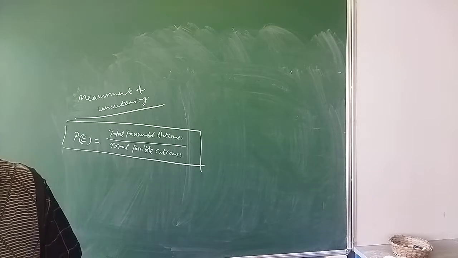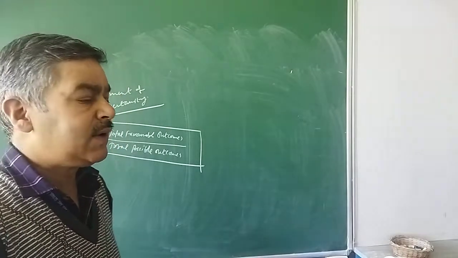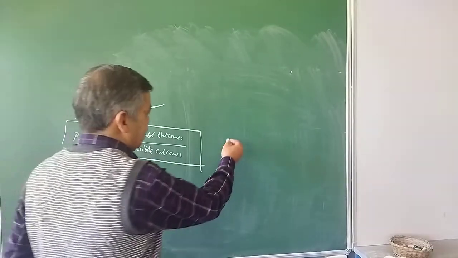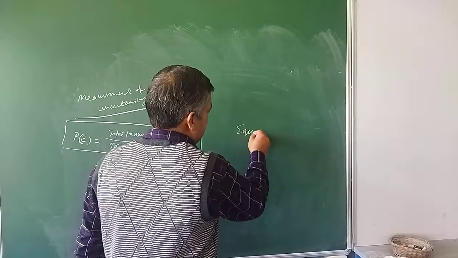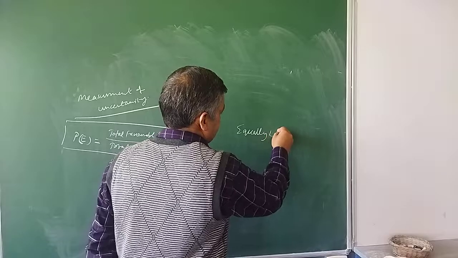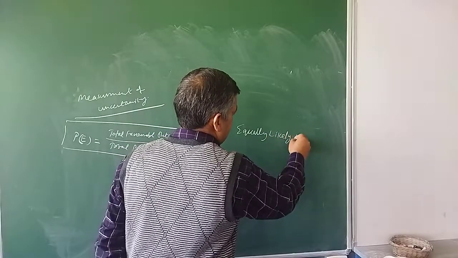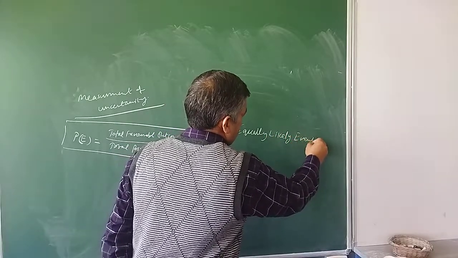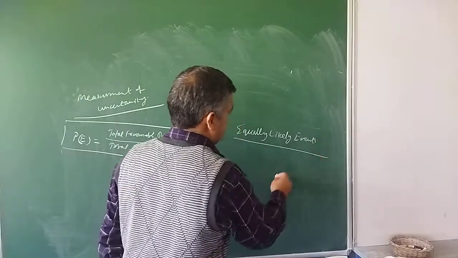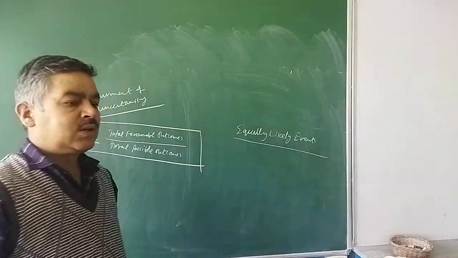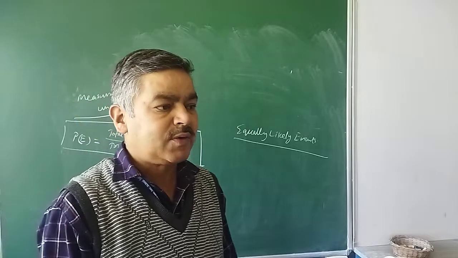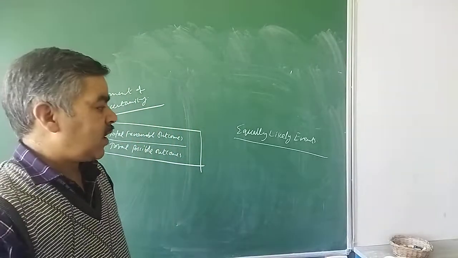Then we come to equally likely events. You can understand this by giving the example of tossing the coin.